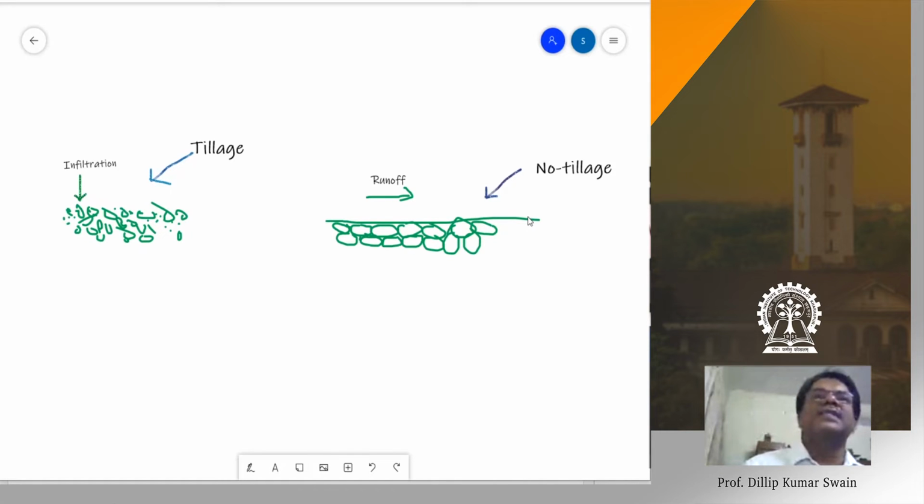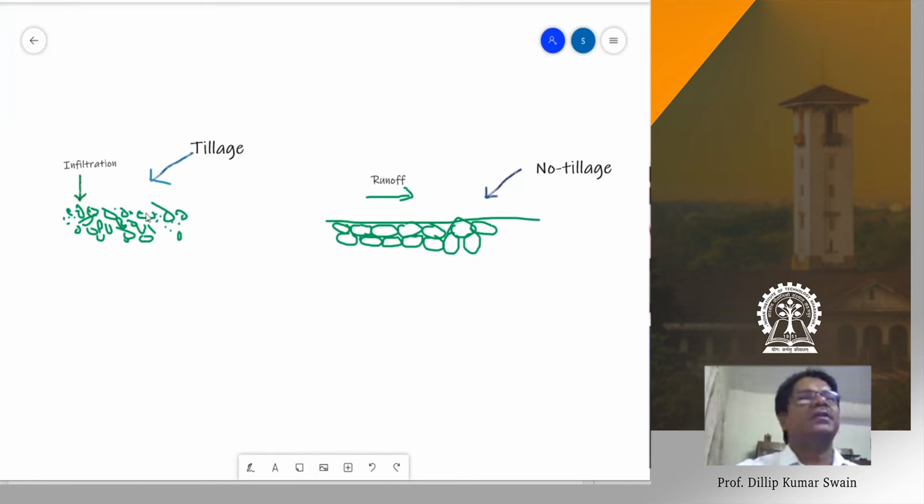So plowing is essential immediately, soon after harvest of the crop, because the soil moisture at that time could be good enough for the plowing operation. If you delay, then moisture goes away as evaporation loss, and then it's very difficult for plowing. So tillage operations act as water storage. At the same time, that also minimizes evaporation loss of water.